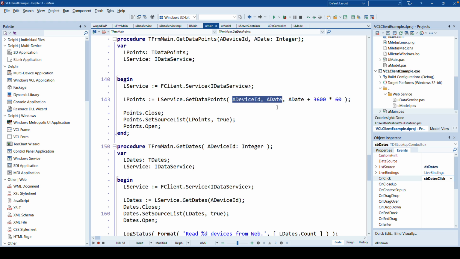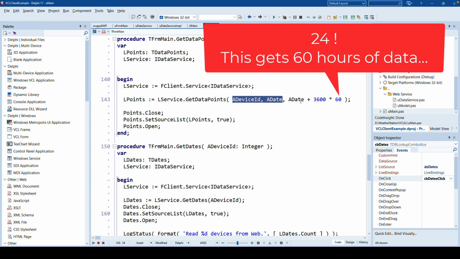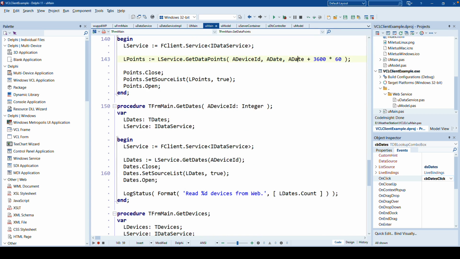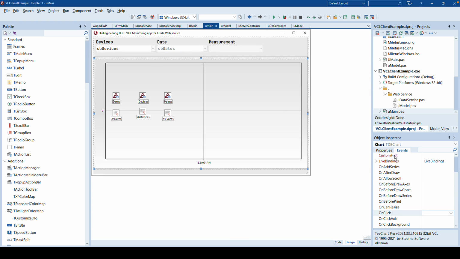As we use integers, if we, for example, want the points for 1 day, we simply do 60 times 3,600, which is 1 day. And then we can assign this list of points to the dataset called Points. Again, we open the dataset and that's it. How do we chart this? Well, we use a TDBChart, and the TDBChart has its series set to that dataset.